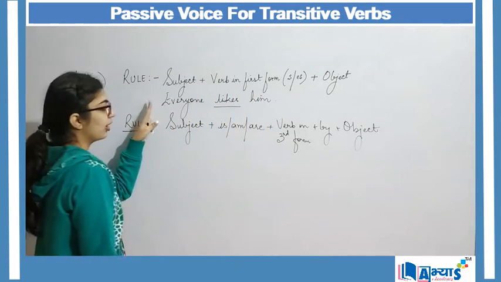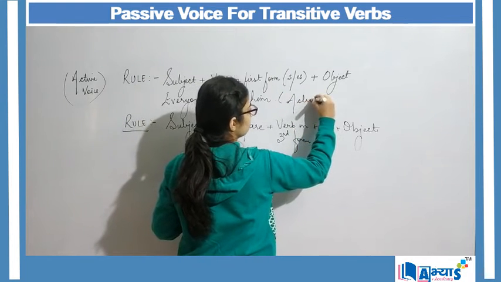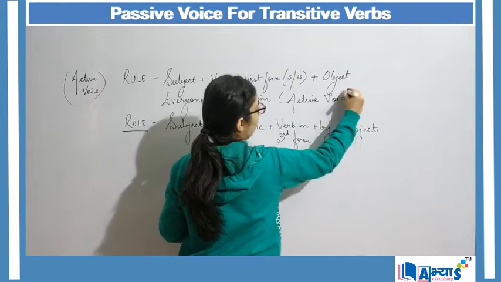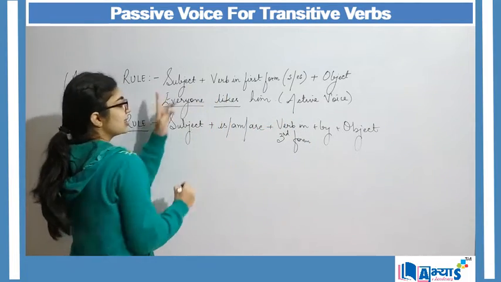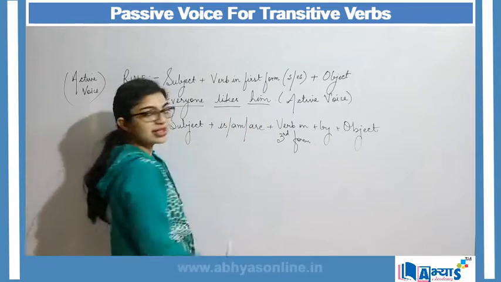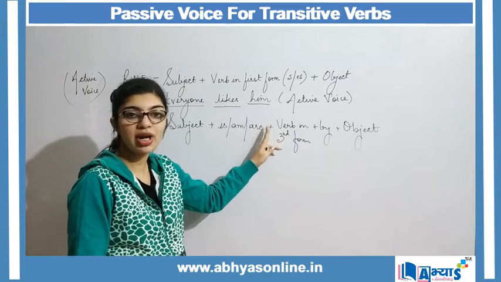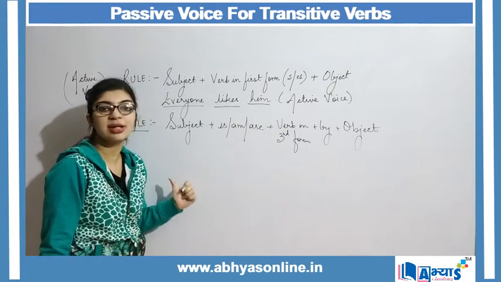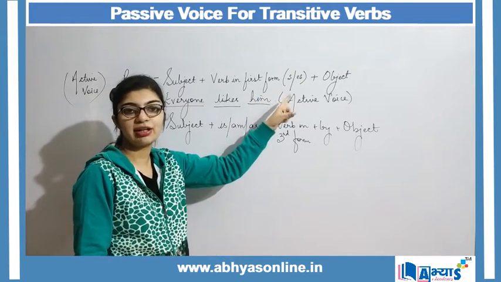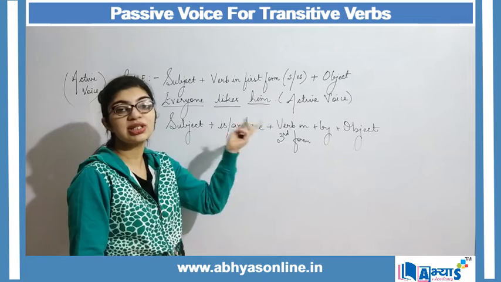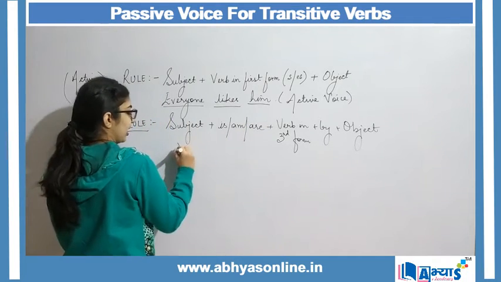Then everyone likes him is my active voice. I want to convert this active voice into passive. Everyone is the subject and him is the object. Remember that whatever is the object for active voice, it changes to the subject for the passive voice. Him is the object for active, but when him becomes the subject, him changes to he. So I will say he